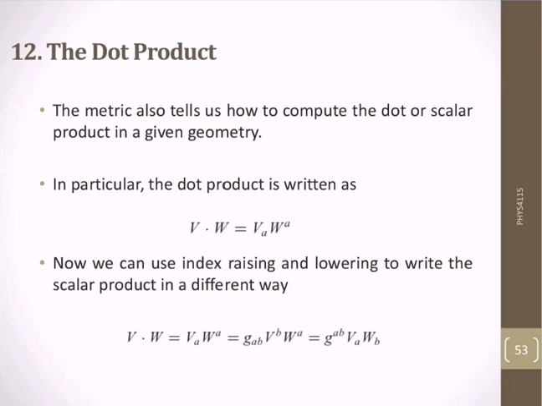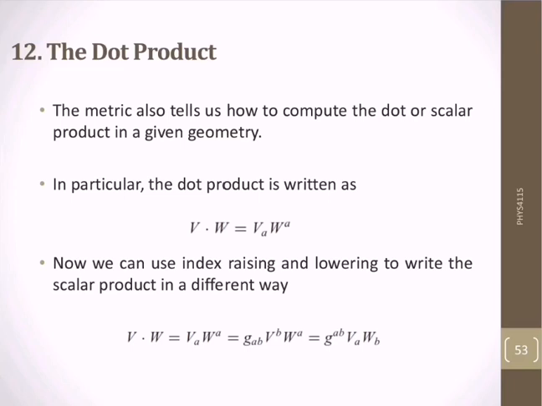Next, what we will do is use index raising and lowering to write the scalar product in a different way. So let's take two vectors v and w. V dot w, the dot product of v and w, will be equal to v^a w_a, which can be written as g_ab v^b w^a.